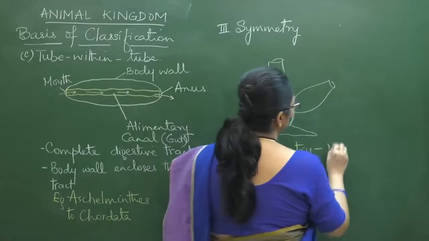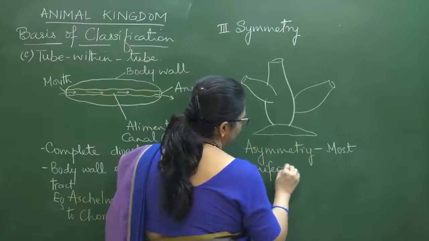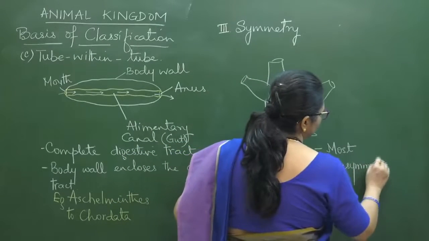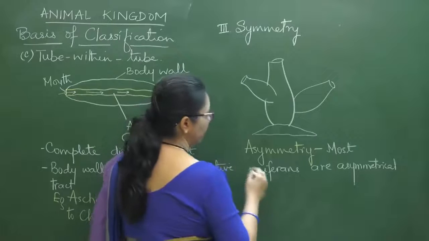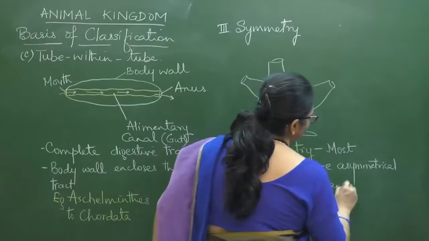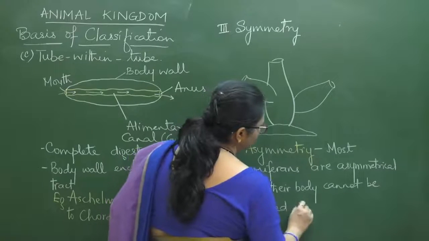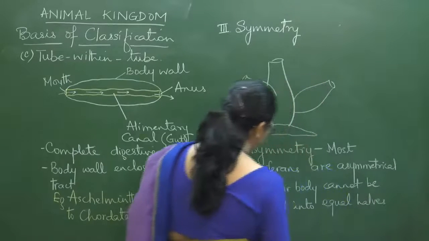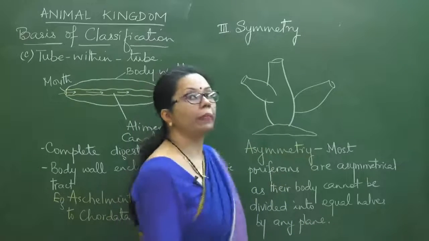So here we can mention most poriferans are asymmetrical as their body cannot be divided into equal halves by any plane. So this is one.